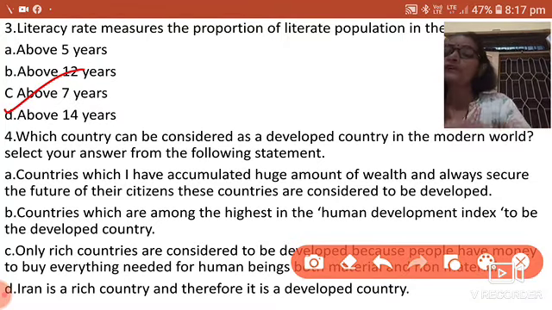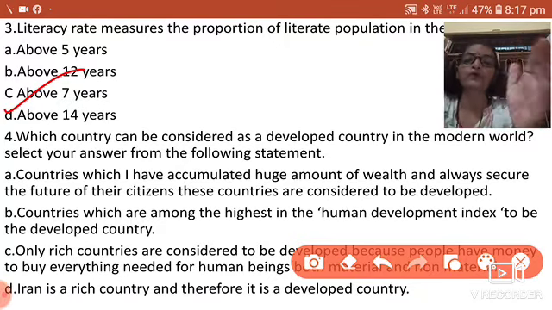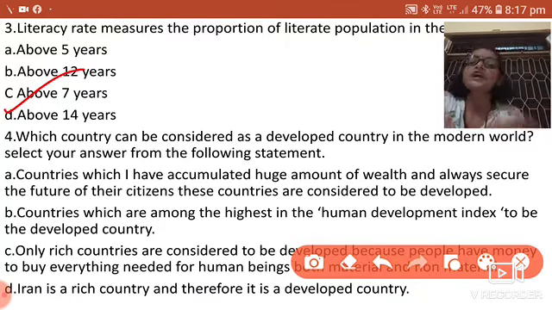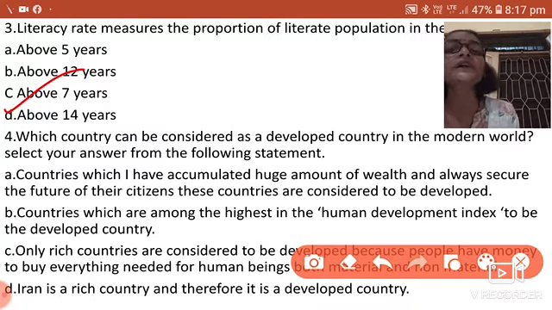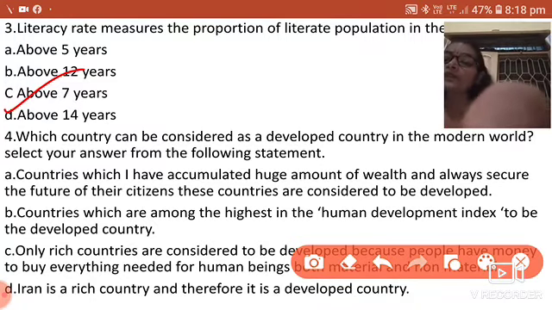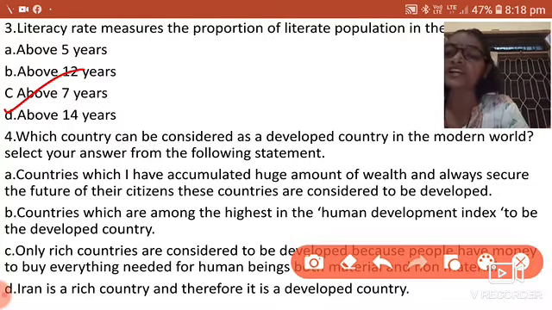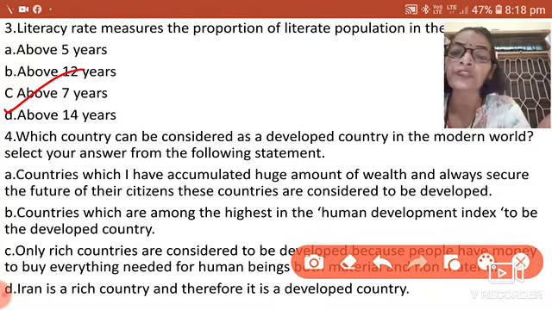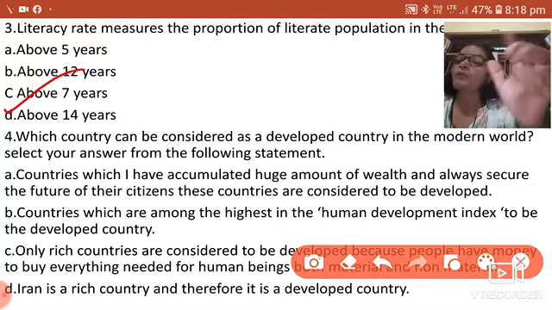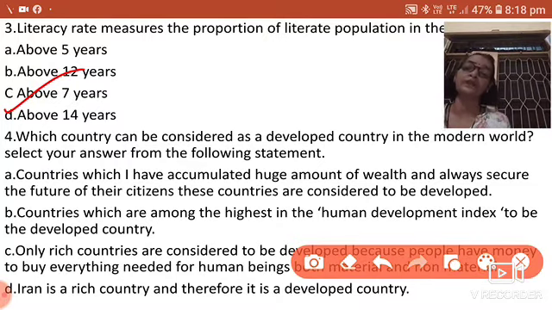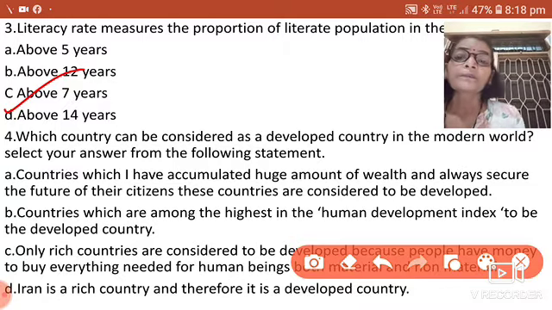So the next one is on the Human Development Report, where you have an index, and you have understood. To be a developed country, only rich countries are considered developed, because people have a lot of money to buy everything needed by a human being. Now, material and non-material. Yes, it is also true.